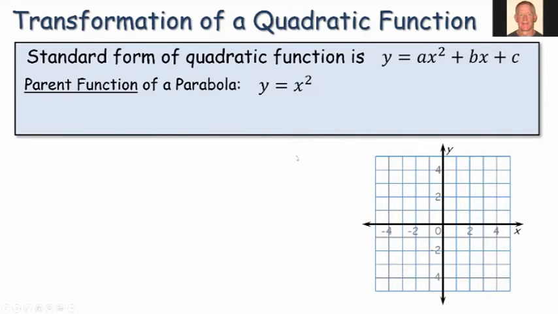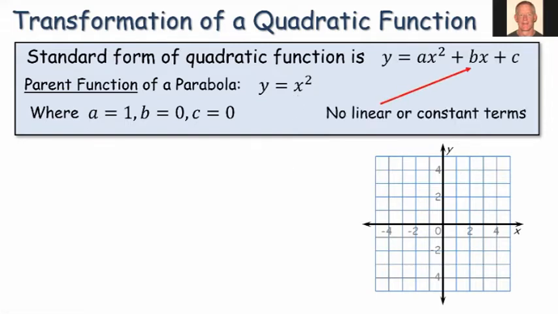In order to get the parent function, here are the conditions for our coefficients a, b, and c. A is equal to 1, and b and c are 0, which means if we multiply by 0 or add 0, they just drop out of the form, and we're left with the parent function, y equals x squared. Another way to think about it is we have no linear term, bx, and no constant, c.